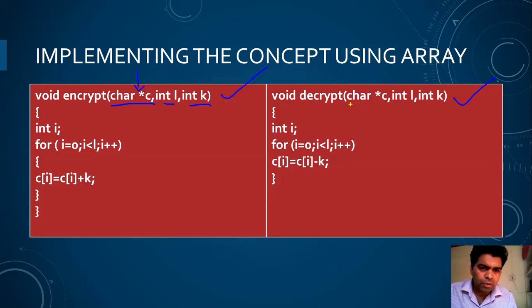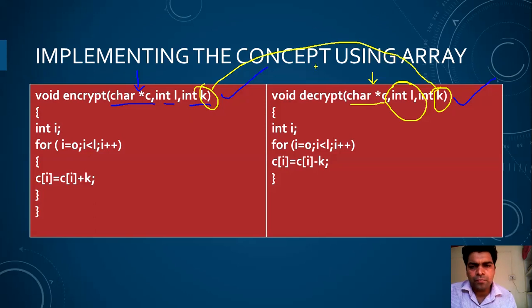Similarly, this character pointer is used to hold the base address of the message. Integer L is for the length of the message, and K is the key that I am going to use in the encryption as well as the decryption algorithm. This key is the same for both. So this is the basic encryption methodology that I am going to use.